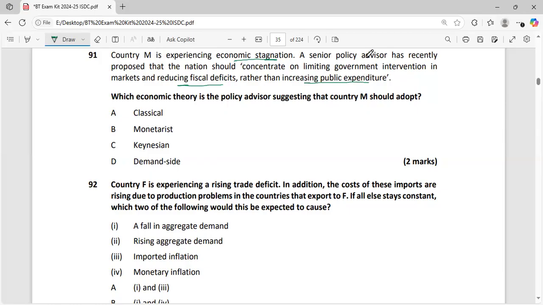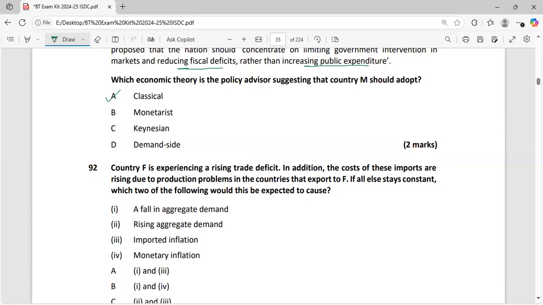Now you should focus on the reduction of the fiscal deficit. Which economic theory is the policy advisor suggesting that country M should adopt? So country M is basically adopting the classical economic theory, which says that where there is economic stagnation, in this case, reduction in fiscal budget is needed by reducing the development expenditure.